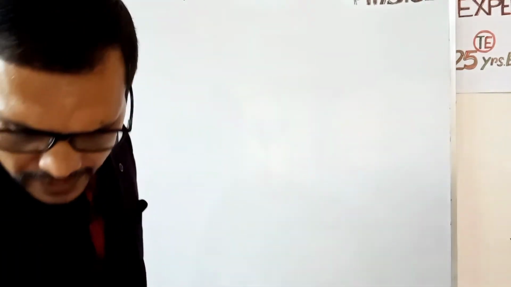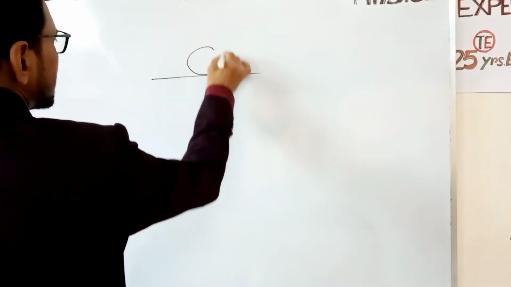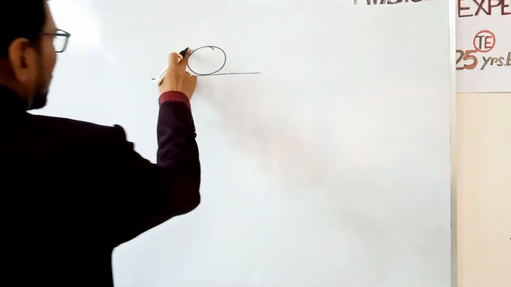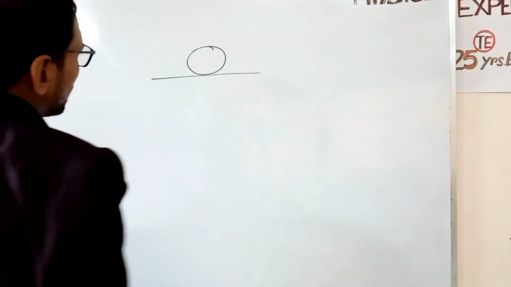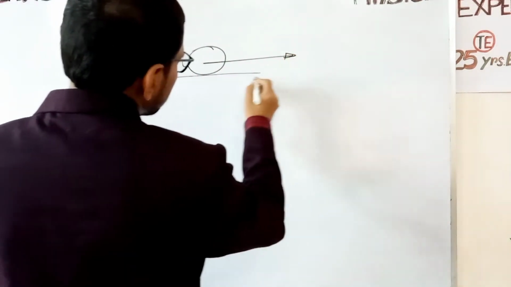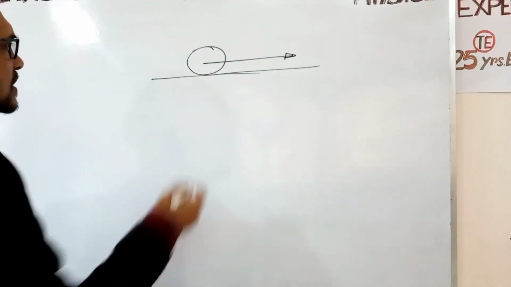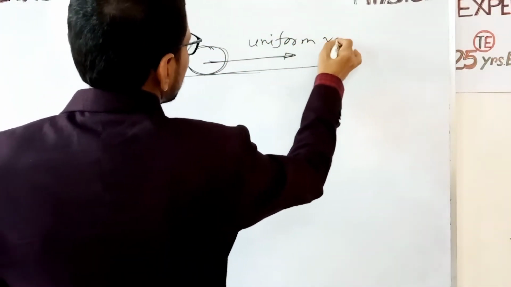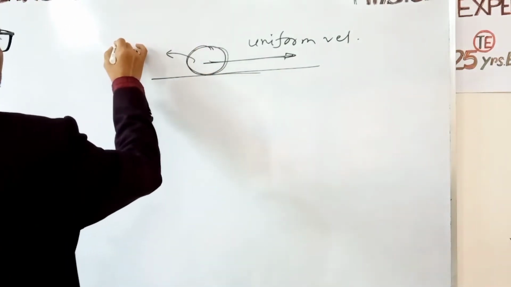What is equilibrium of a body? Students generally know that if a body is at rest, then it is in equilibrium. But what is the actual definition of equilibrium? If a body is at rest, we know it is in equilibrium. But if the body moves with uniform velocity, constant velocity, then the body is also in equilibrium.